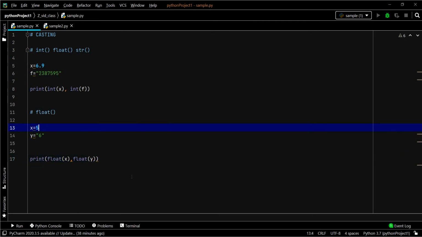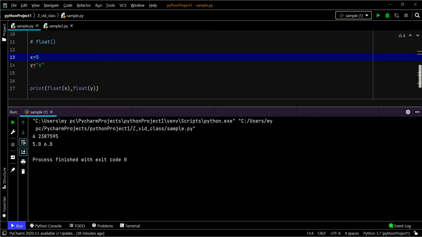Let's print. See, the whole number integer is converted to float and the string 6 is converted to float. When you convert it into float, it converts with decimal places. Whether you have them or not, it will add a 0.